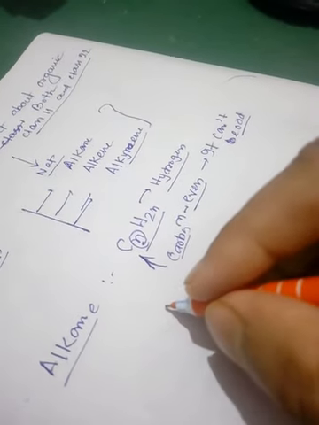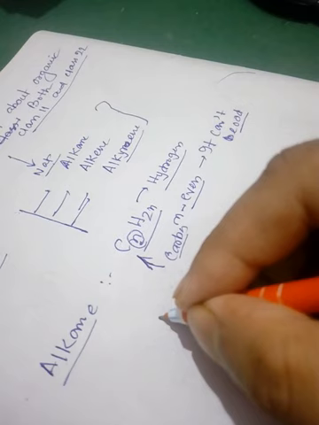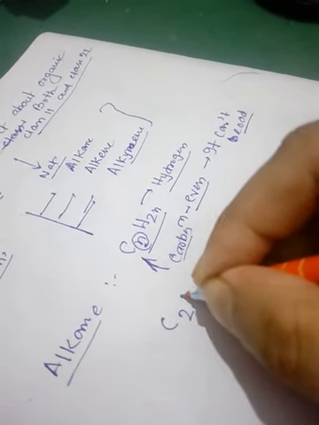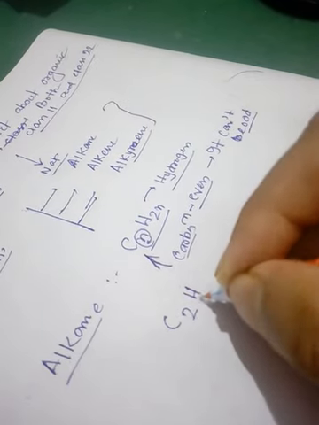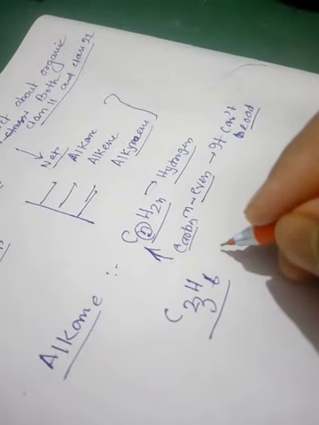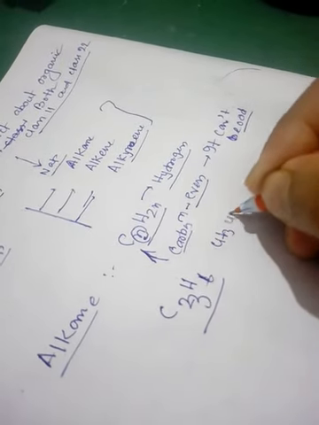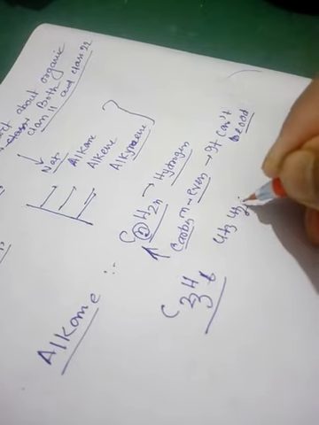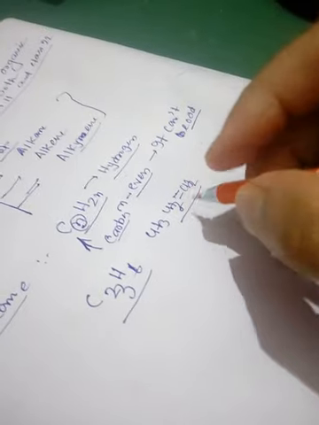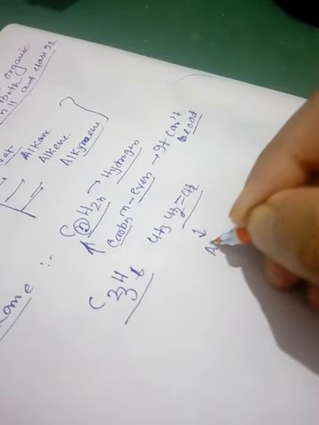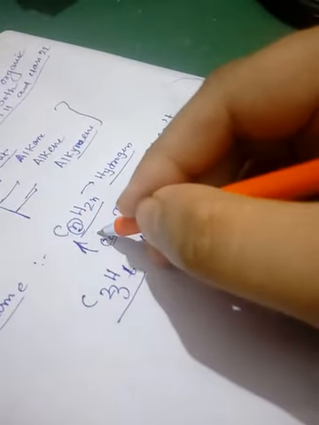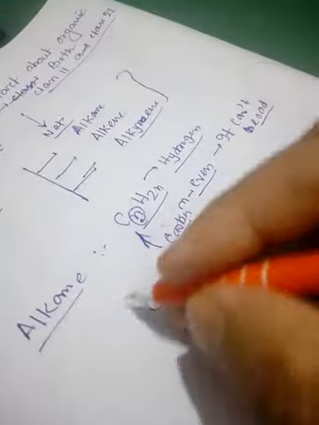Now CnH2n. Suppose, let us say, C3H6. C3H6 means CH3, CH double bond CH2. This type of compound is called alkene. This configuration is for alkene only. I am telling about the alkane.